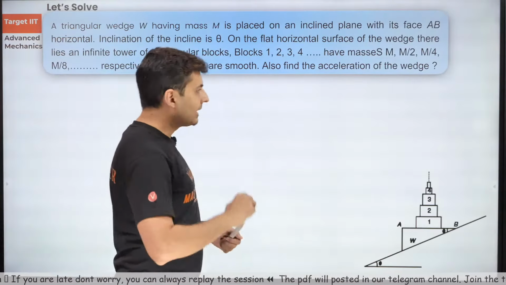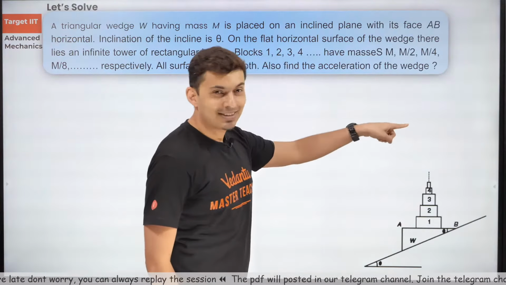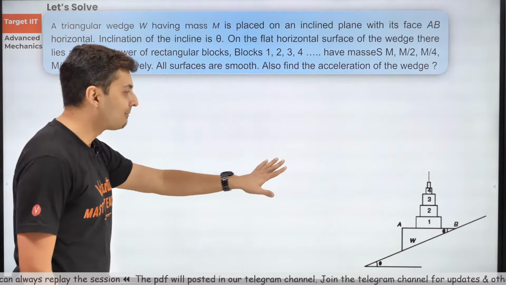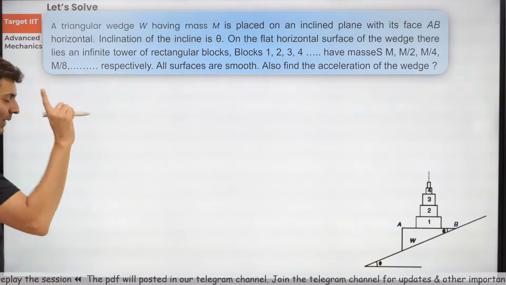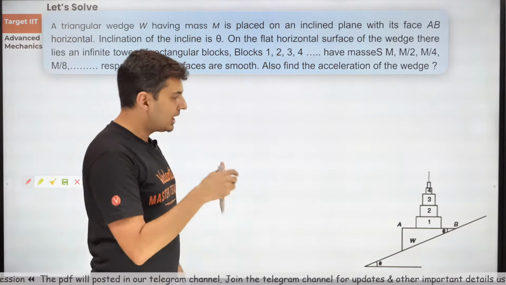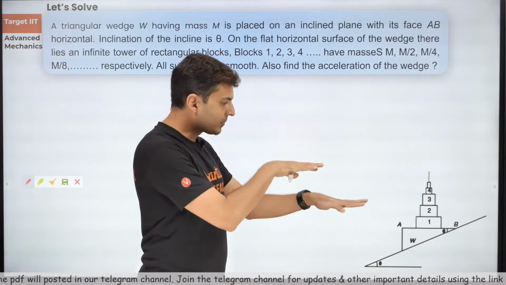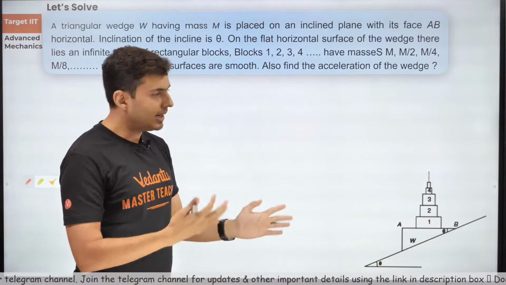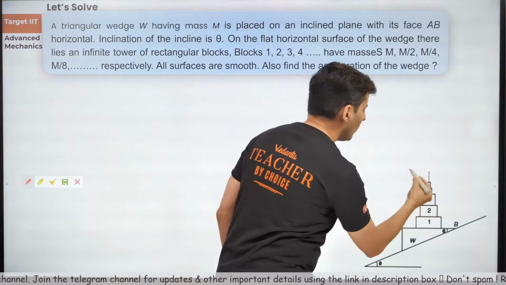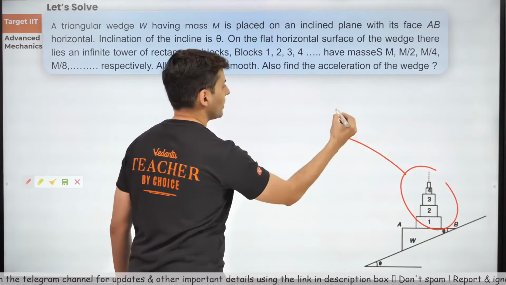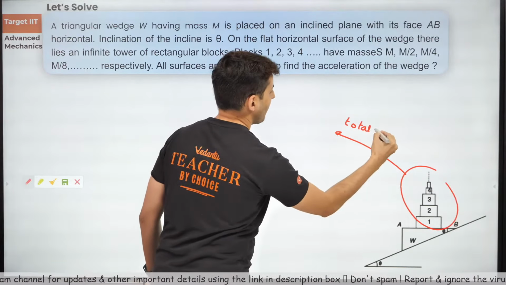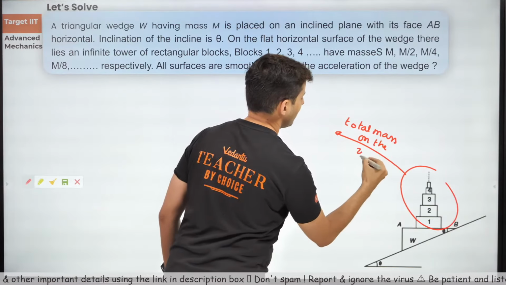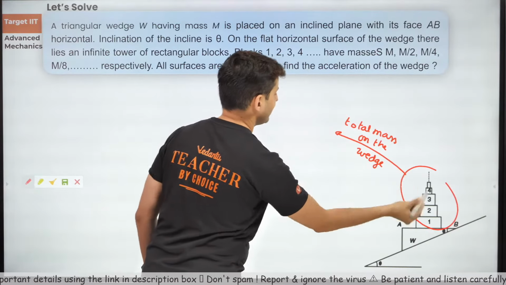Now, the first thing that I will do is, I don't like these masses. Look at it: 1, 2, 3. It's a pain. I don't want them. I want to replace them with one single mass. But there might be a catch. As this wedge slides down, these masses might slide with respect to each other. Okay, we'll figure that out later on. But let's just find out what is the total mass on the wedge.